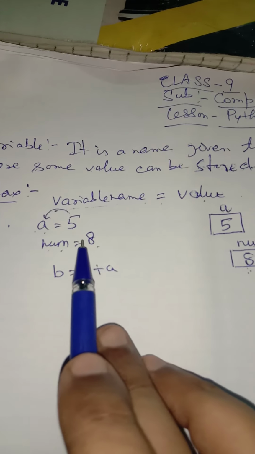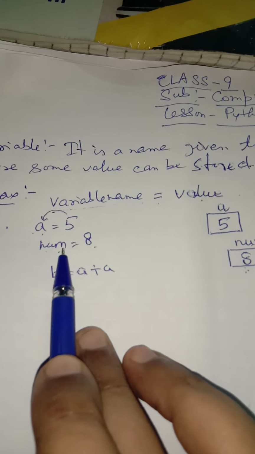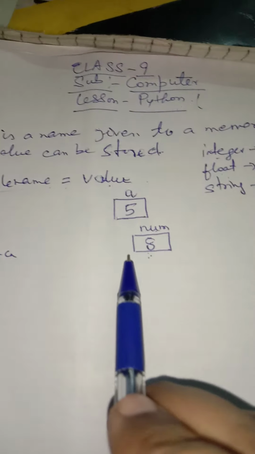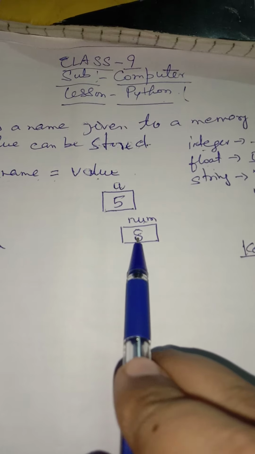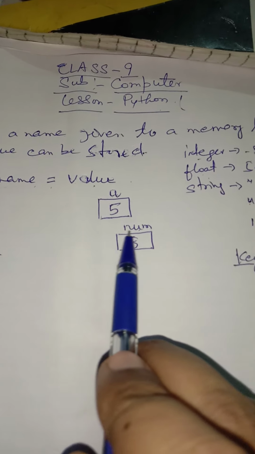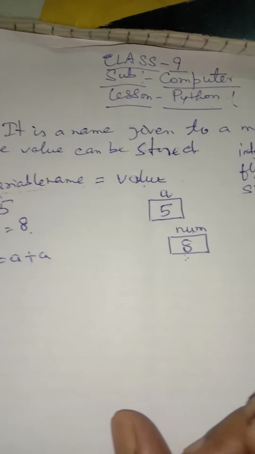Suppose num is equal to 8. Num is the name of the variable and 8 is the value that is assigned to num. Now this is the memory location. 8 is the value that is put in this memory location and the name of the memory location is num. So variable can store any type of value.